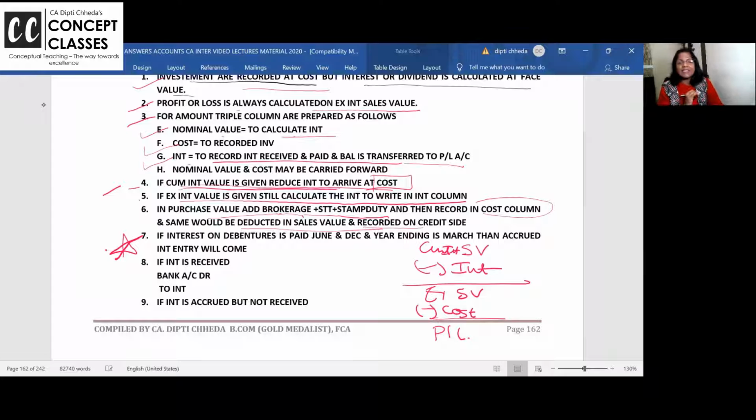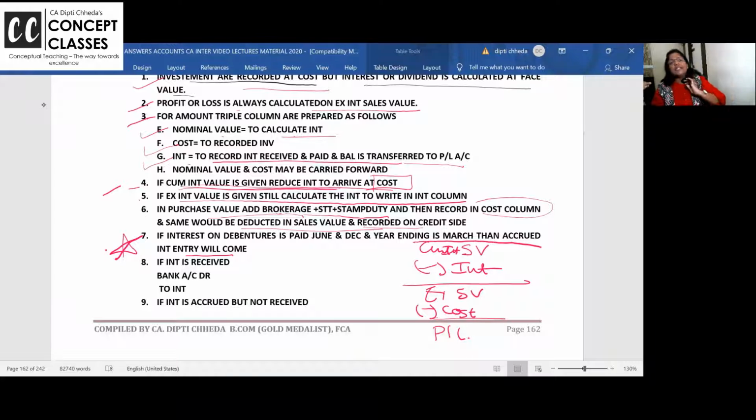This is a very important point for you to remember. If interest is paid twice a year in June and December, and if your year ending is March, the accrued interest entry you have to pass. Because the last interest received is in December, and the next interest you are going to receive in June. So till March no interest is received, but for 3 months, January, February, March, interest will accrue, right?